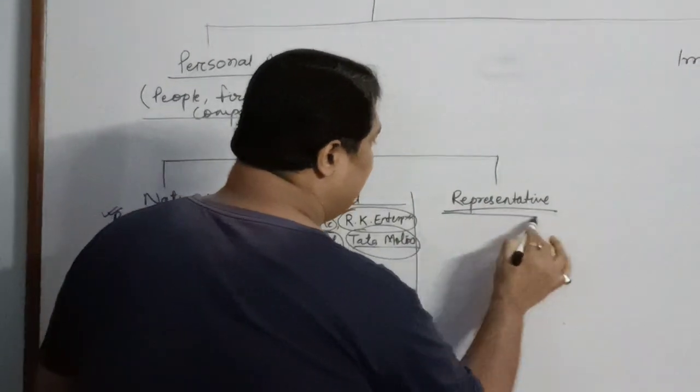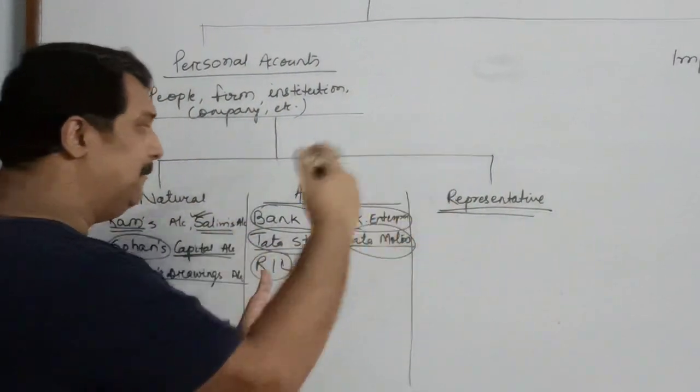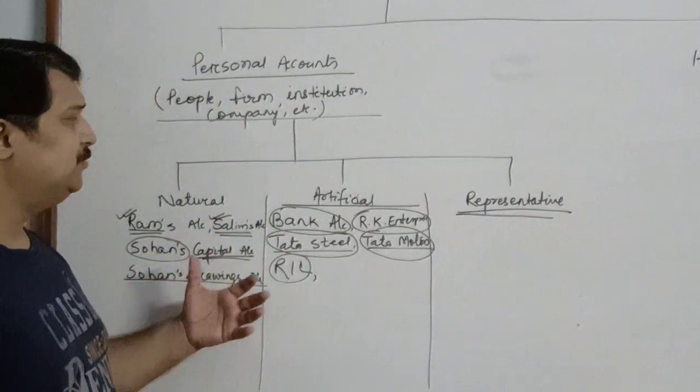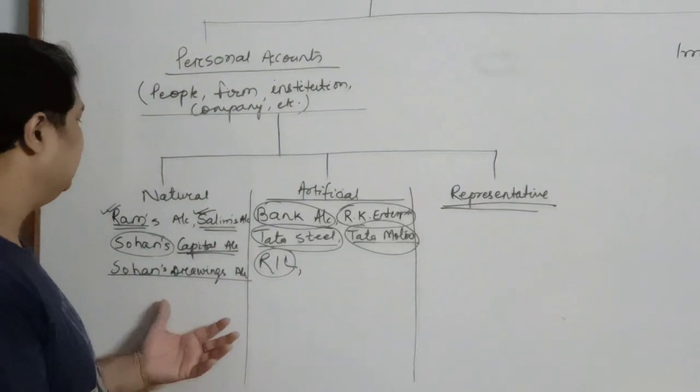For the representative, please hold on. We will come back after some time. Artificial, there can be a lot of examples. These were a few which I just gave.